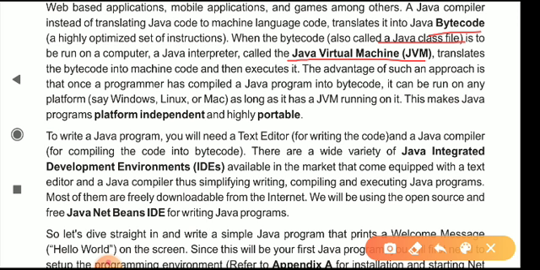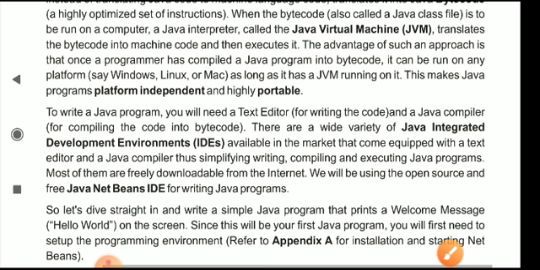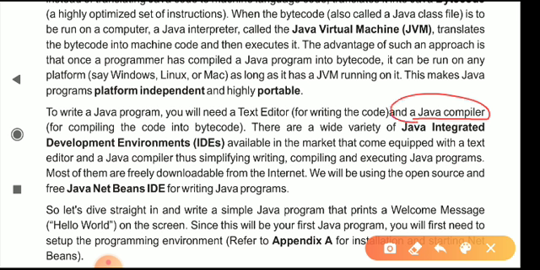To write a Java program, you will need a text editor for writing the code and a Java compiler for compiling the code into Java bytecode. So here we need a text editor and a Java compiler, which is necessary because it compiles into its own Java bytecode.